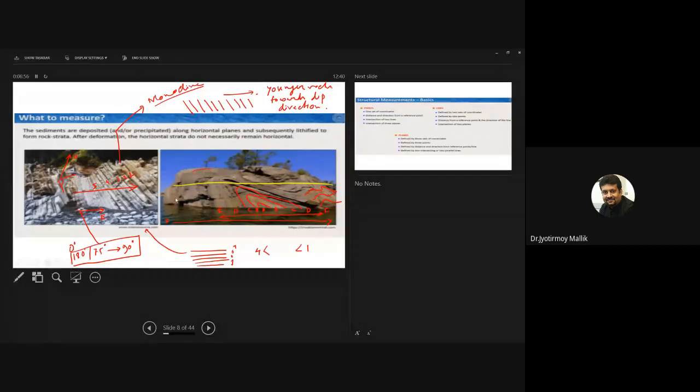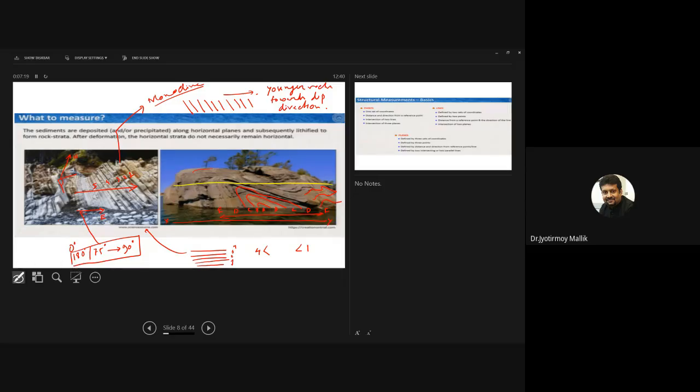Now, of course, you can see there are many other things which we will discuss. There are two limbs of these folds. One of the limbs is steeper, the other limb is gentler. I hope you can appreciate that. We will discuss that later on. And you can, of course, calculate the dip and dip direction of all the beds as well.